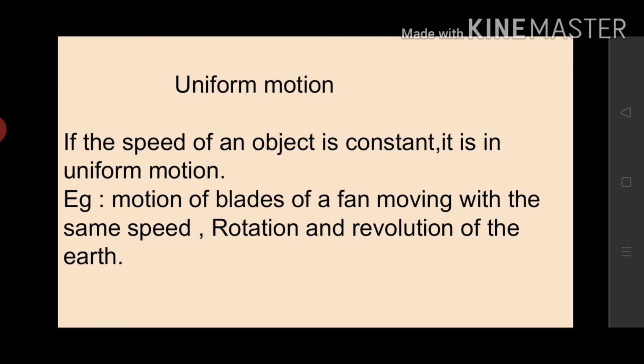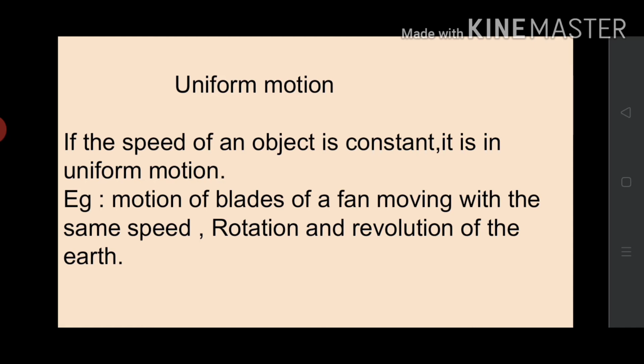Rotation, what is rotation? You have learned that rotation means the objects move along its own axis. Okay, earth possesses two types of motion, rotation and revolution. Rotation means rotation of the earth along its own axis, like a spinning top. That is called rotation of the earth. Earth takes 24 hours to complete one rotation.